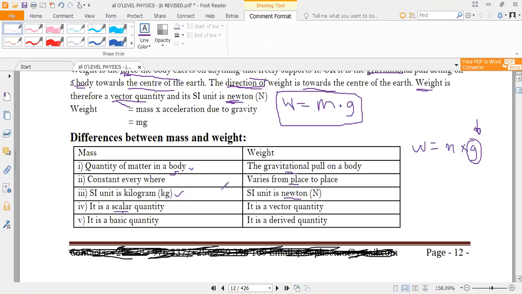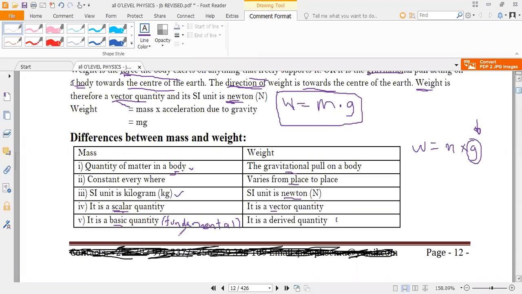Scalar quantities are those physical quantities that are fully defined by magnitude only, whereas weight is a vector quantity, meaning that it is fully defined by magnitude and direction. Then mass is a basic quantity, or we can call it a fundamental quantity, whereas weight is a derived quantity.